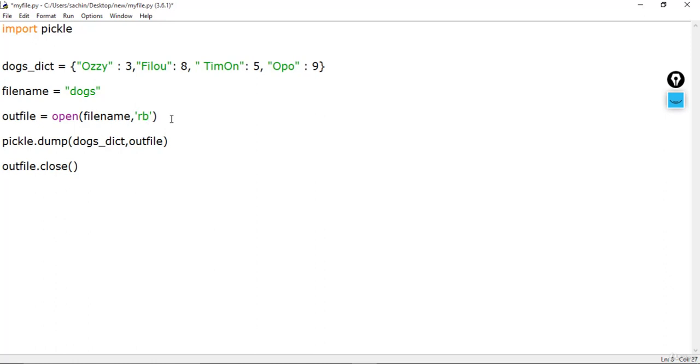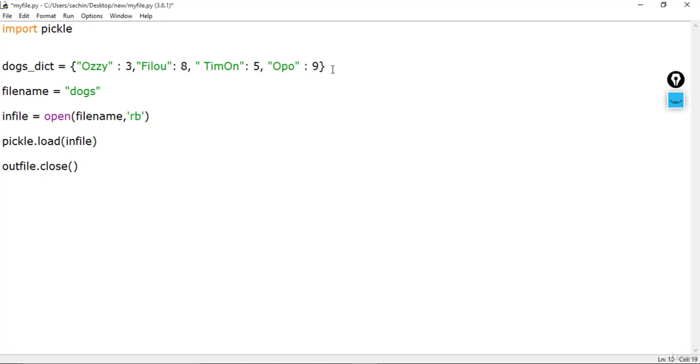RB is the read mode, and B stands for binary mode. That means you will be reading a binary file, and you will be assigning this to, let me say, in_file. Next, after this RB, we have to make use of load instead of dump. So here, instead of the dictionary, we'll just say in_file, which is the file opened with the open method, and now we'll close this file.